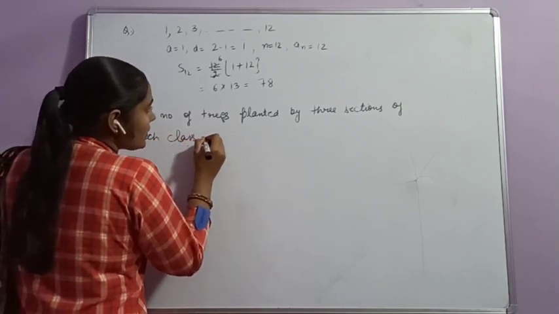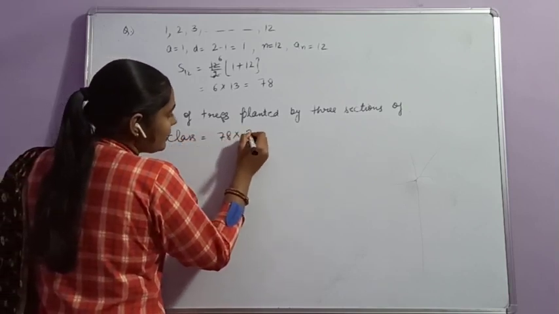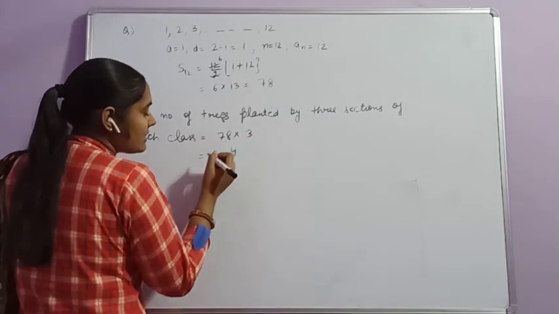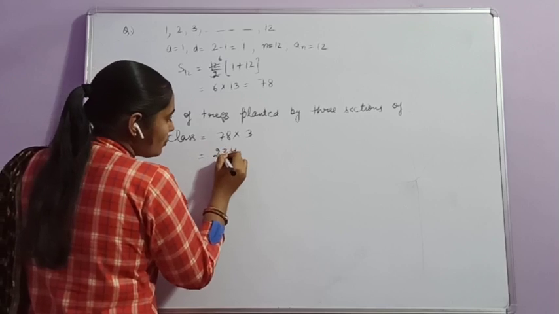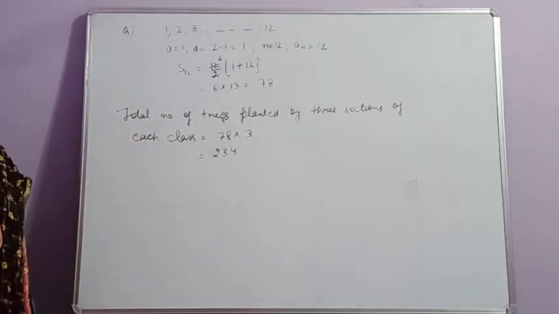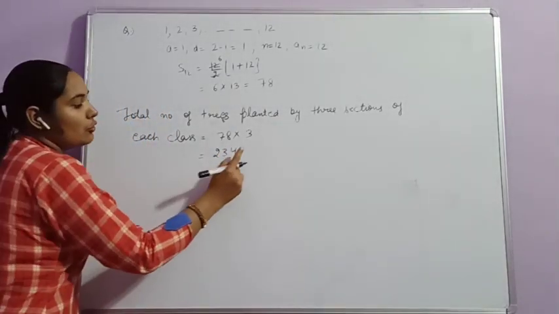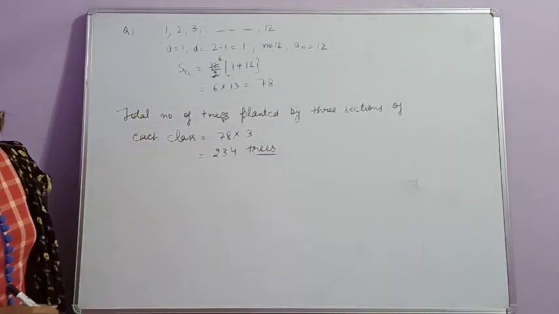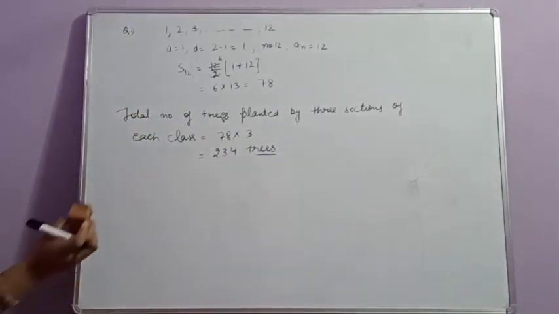That will be equal to 78 multiplied by 3. 3 8s are 24, 3 7s are 21, plus 2 is 23, that is equal to 234. 234 trees will be planted by all students. Clear? Next is